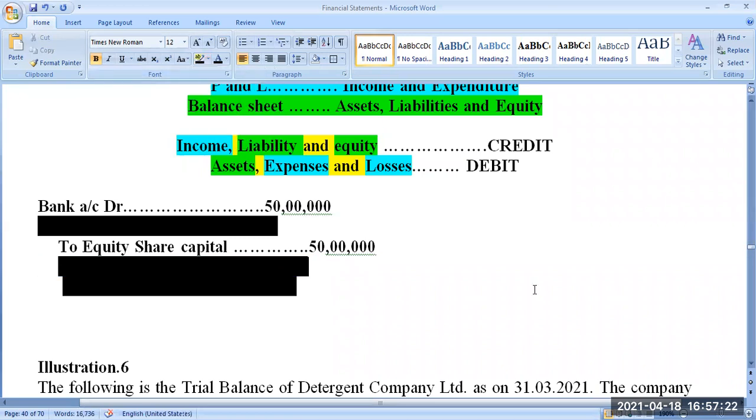That's all. There should not be two entries, like bank account debit 25 lakhs to equity share capital account 25 lakhs, and again bank account debit 25 lakhs to equity share capital account 25 lakhs. If both are on two different dates, definitely you have to make two entries. If both are on the same date, one entry is enough.